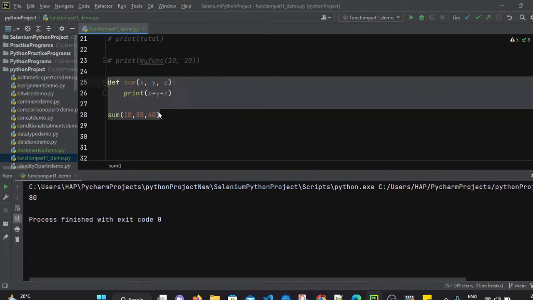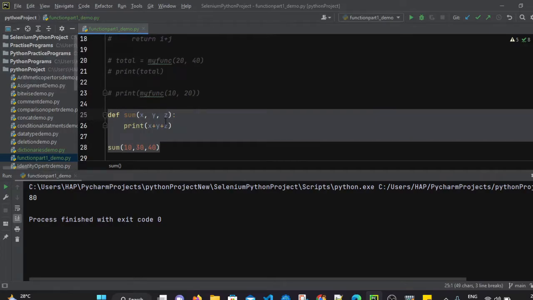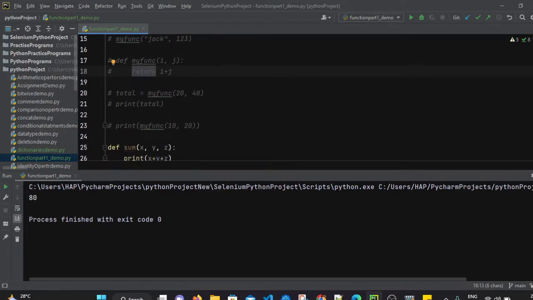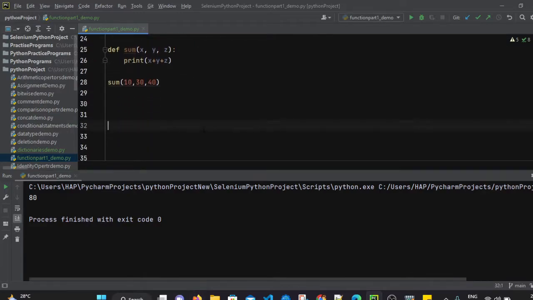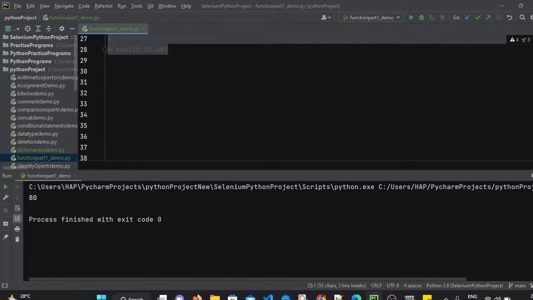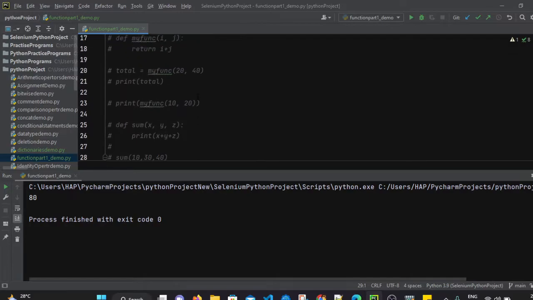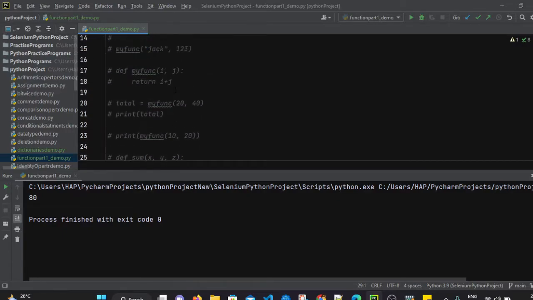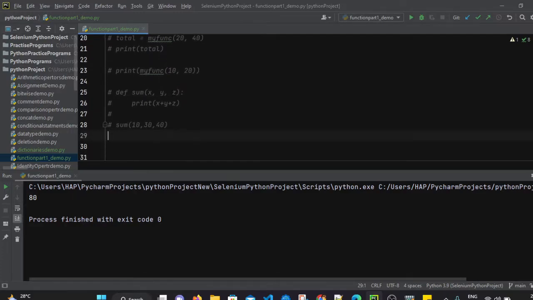So this is also fine. But if you want to perform some other action on the specific result which we have got from calling this function, then we can again use the return keyword. So here we have used the return keyword and we have to store that value after calling it in another variable. That is also fine. Now let's comment this part of the code. Let's move to the next topic. So far we have seen that some functions can take arguments, functions can take no arguments, functions can return some values, or we can also define functions without returning and call them.